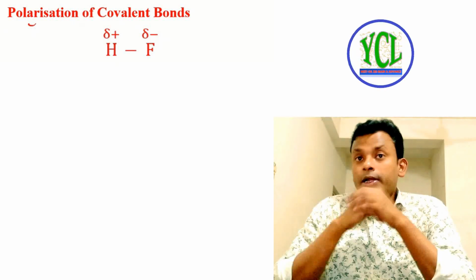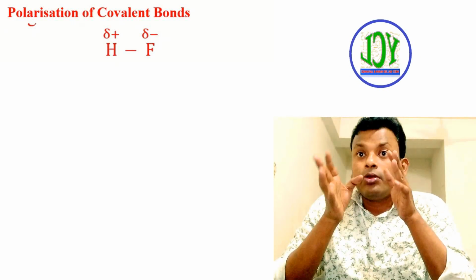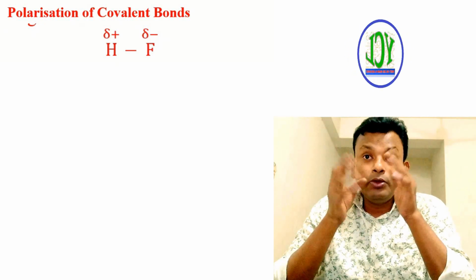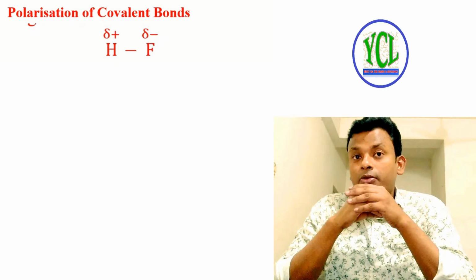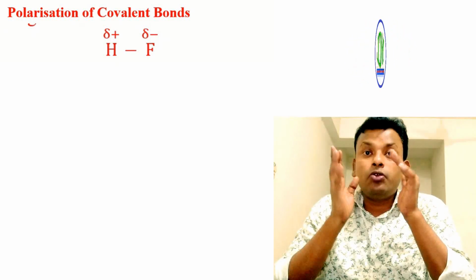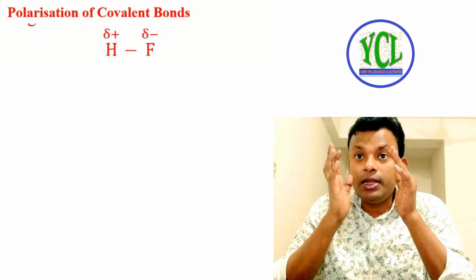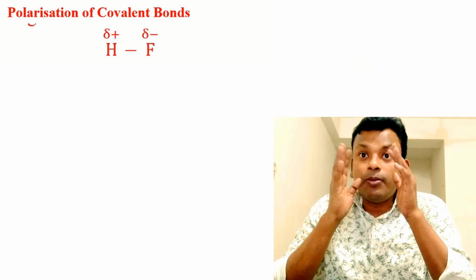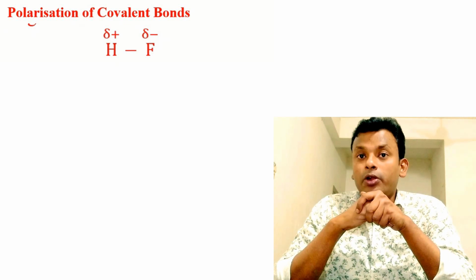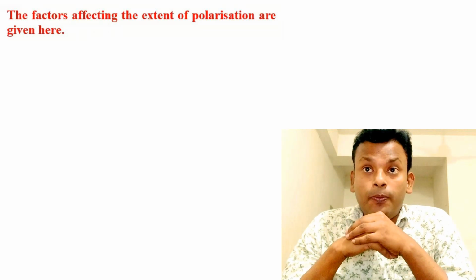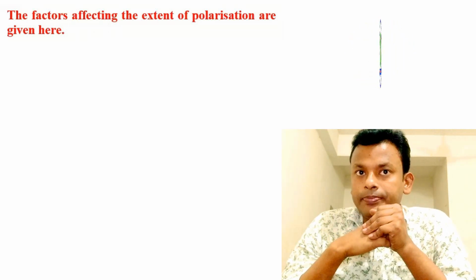It should be noted that a cation can also be polarized by an anion, but due to the small size of the cation, the extent of polarization is too small to be significant. The more the extent of polarization, the more is the covalent character and the stability of the bond. The factors affecting the extent of polarization are given here.